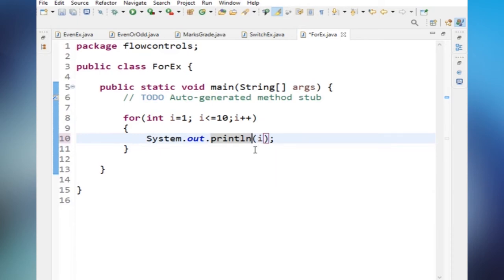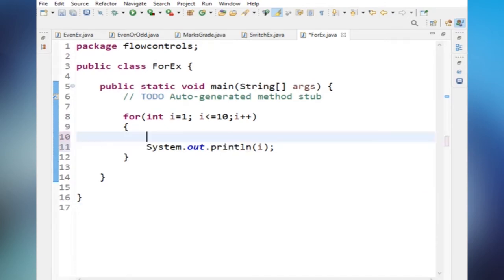So this is the way the for executes. Now I want to print only even numbers from 1 to 10, from inside the for. What do I have to do? I have to write one if condition: if I mod 2 equal to 0, then only I want to print the I value.